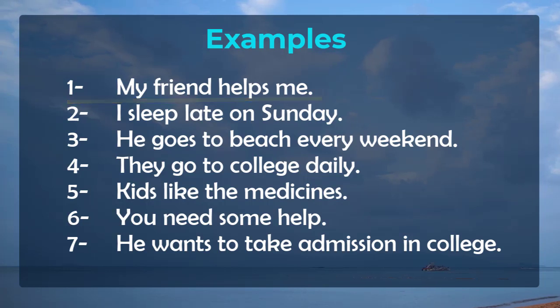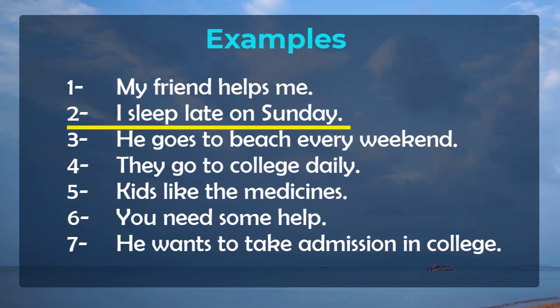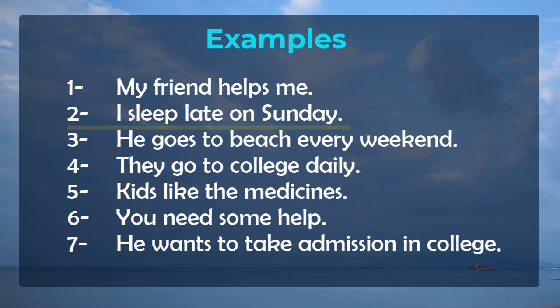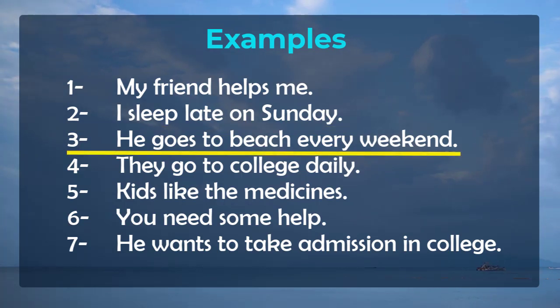Sentence number 2 is I sleep late on Sunday. I and then sleep. Sleep is the first form of verb. Late on Sunday. Next sentence is he goes to beach every weekend. If you look at this sentence, here we are using goes.